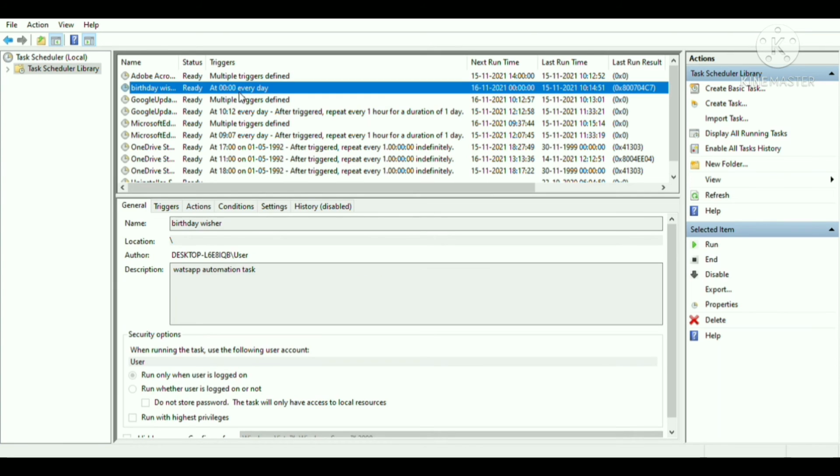In the general column, first we will name our task, and we will provide a little bit of a description about it. So probably we can name our task as birthday wisher, and as the description we can say that it wishes birthday to the person using our Python program at 12 o'clock midnight.